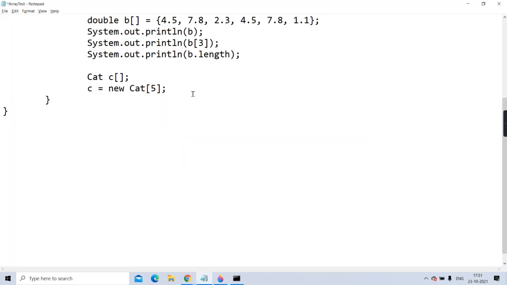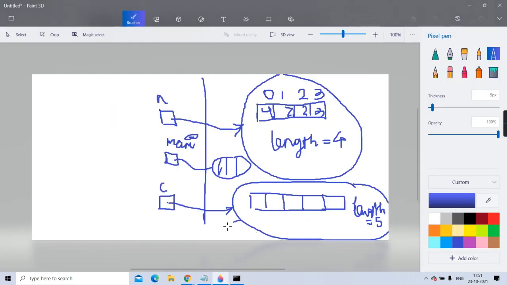And when you write C[i] equal to new Cat() in a for loop, for i equal to 0, i less than 5, i plus plus, it is actually going to create one cat object.